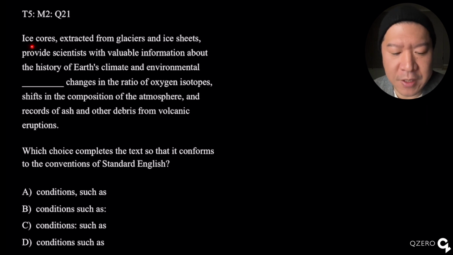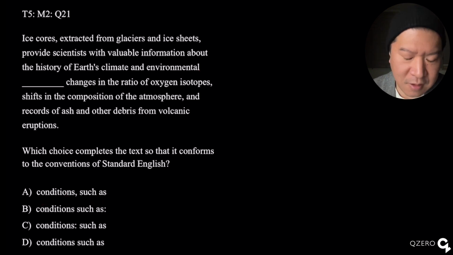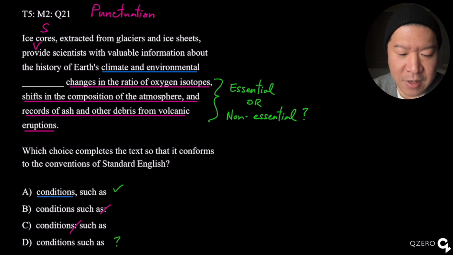So our passage begins with this independent clause: ice cores provide scientists with valuable information about the history of Earth's climate and environmental conditions, such as. Okay, so my independent clause here is just "the ice cores provide," and then after "such as," we see these examples of valuable information about the history of Earth's climate and environmental conditions. So that tells me there's nothing grammatically wrong with Alpha.